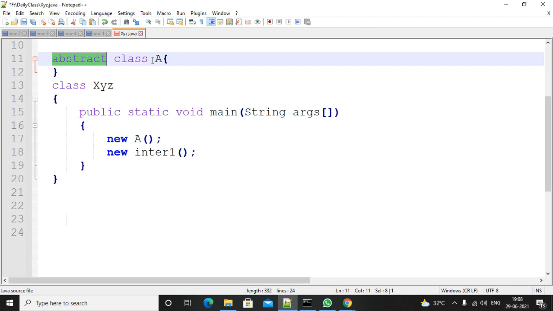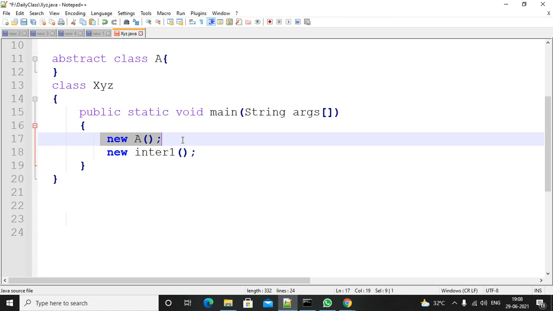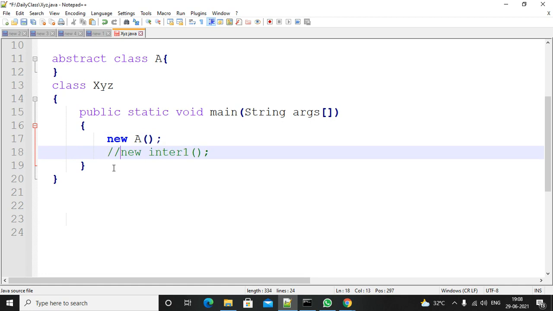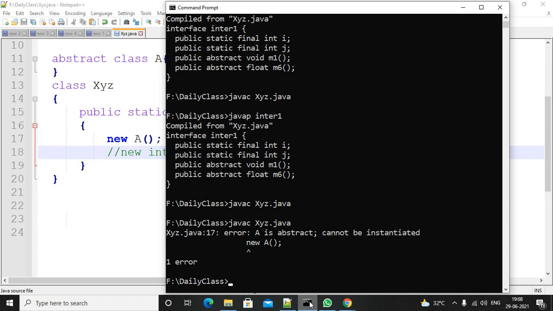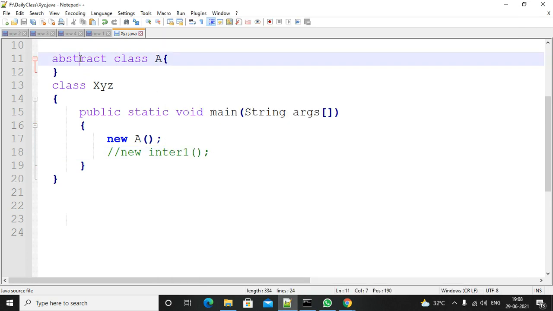If you have doubt, create the object and try it. Compile it, and you get an error saying instantiation is not possible, because this is abstract. If abstract is not there, no error.